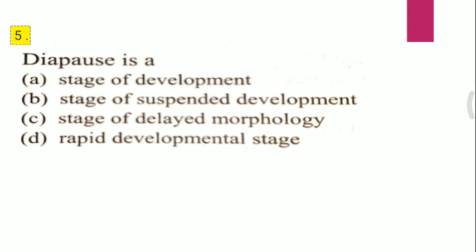Question 5. Diapause is A, stage of development, B, stage of suspended development, C, stage of delayed morphology, D, rapid developmental stage. I repeat the question. Diapause is, and the correct answer for the fifth question is B1, that is stage of suspended development.